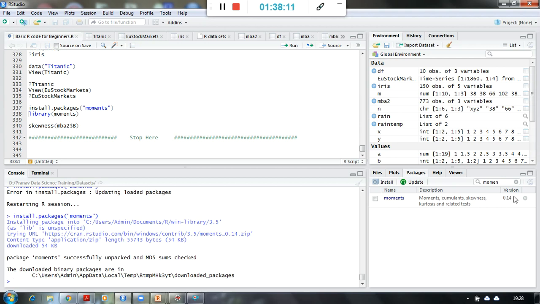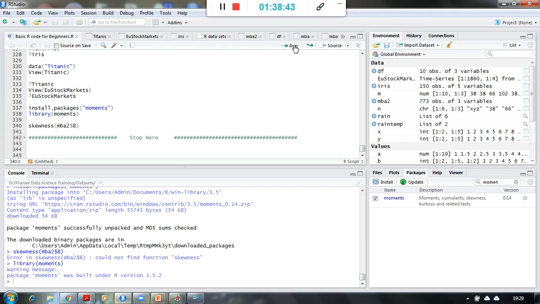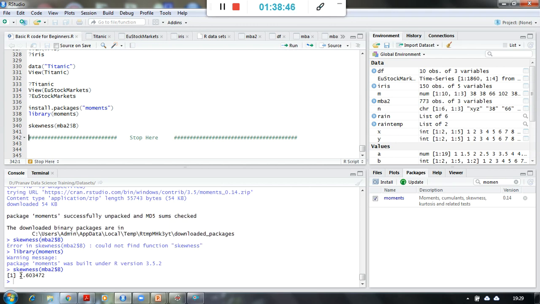You can see it is appearing over here again, 0.14 version number, which means the older version. Okay, and now if I say skewness of MBA2 $B, I must get a value. Oh, sorry. So why am I not getting it? Because I have installed the moments package, but I have not invoked it. So I have to always invoke the package for every session. So right now this is a freshly installed package, but I have not invoked it. So I should invoke it by using the library function, and now I will get a value of skewness. So 2.60 is the skewness for MBA $B.